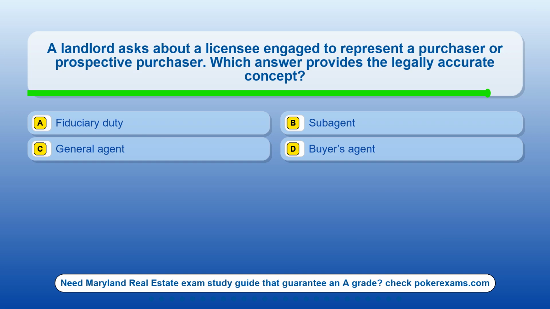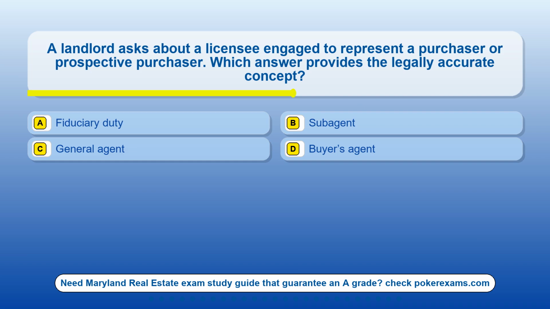Question 14. A landlord asks about a licensee engaged to represent a purchaser or prospective purchaser. Which answer provides the legally accurate concept? Option A. Fiduciary duty. Option B. Subagent. Option C. General agent. Option D. Buyer's agent.